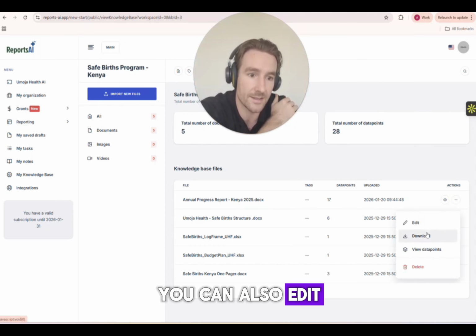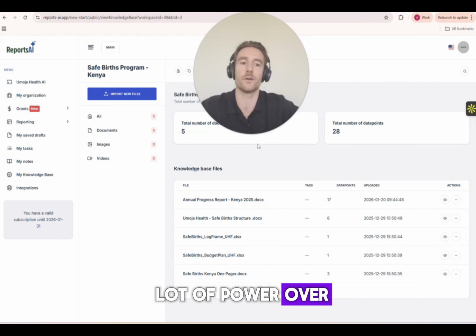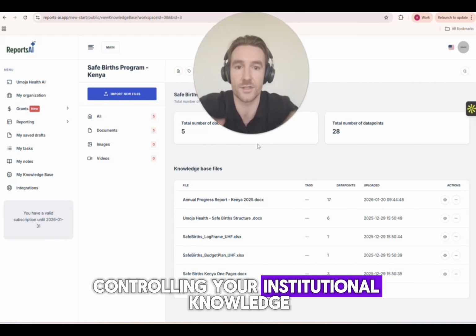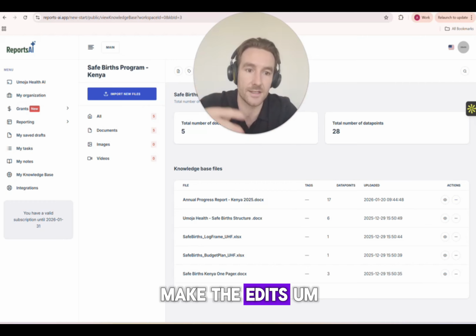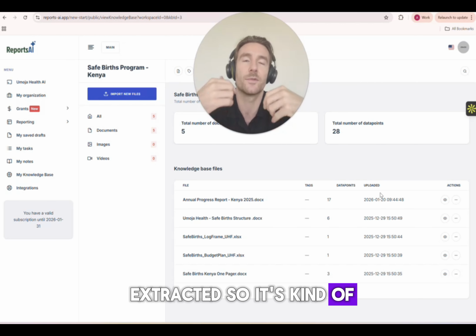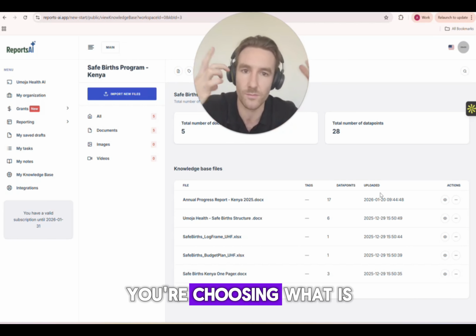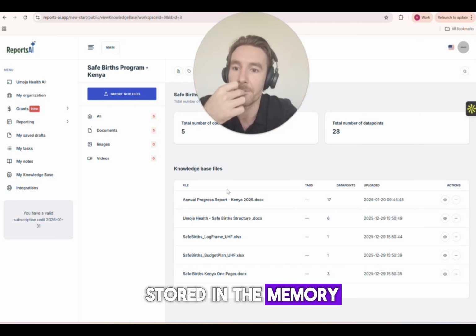You can also edit any of it. You can view the data points, etc. So it gives you a lot of power over controlling your institutional knowledge, because you can make the edits. You can see which data points are being extracted. So it's like you're controlling your organization's brain. Essentially, you're choosing what is stored in the memory.